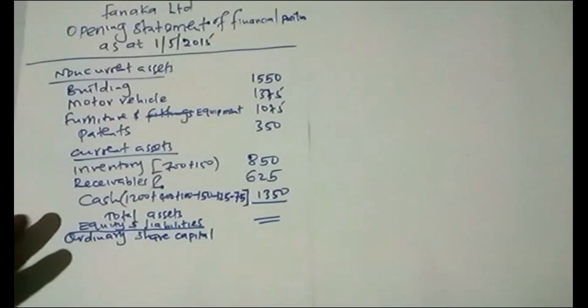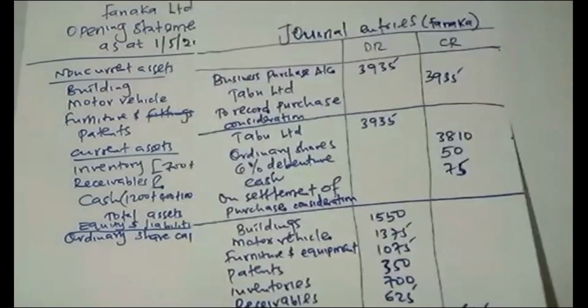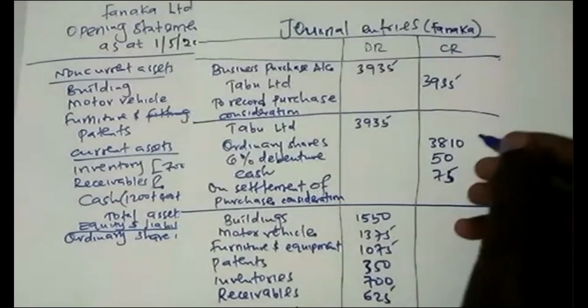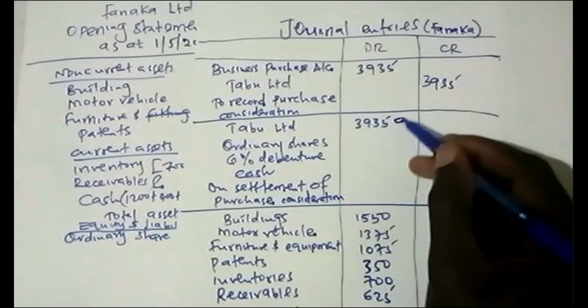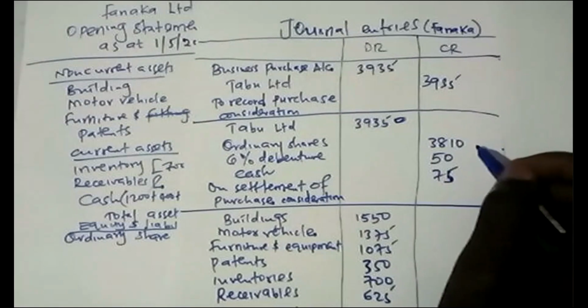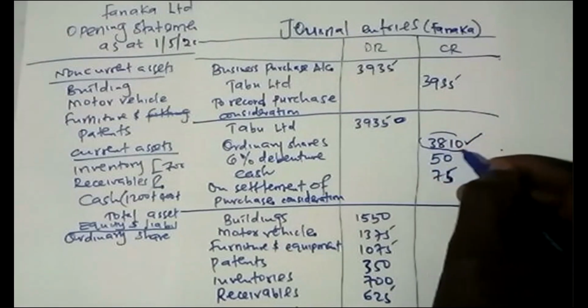So for ordinary share capital, remember the one you record is just what we did already on how Fanaka was paying the providers of capital in Tabu. So under journal entries, the second journal entry we did, he settled this, whereby he gave out these ordinary shares. This is what we record here.